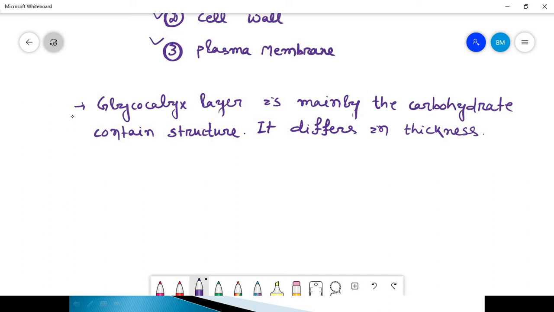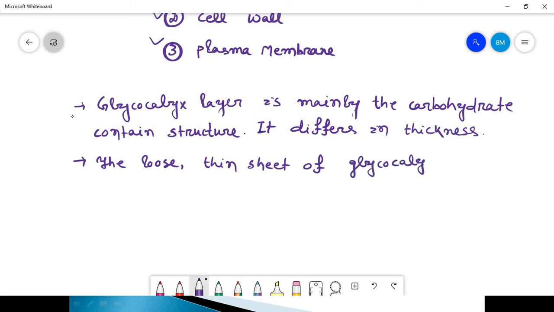The loose thin sheet of glycocalyx layer forms slime layers.